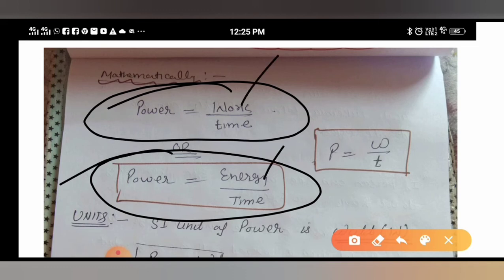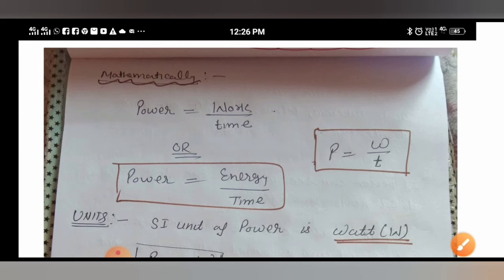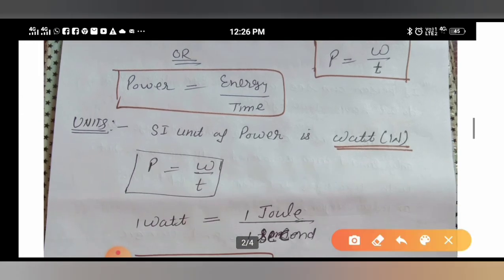Okay, work also has joule units and energy units are also joule. So power is equal to W upon T. It depends upon the numerical: if work is given, then you will apply the same formula. If energy is given, then also you have to apply the same formula. Okay, what is the unit of work, students?